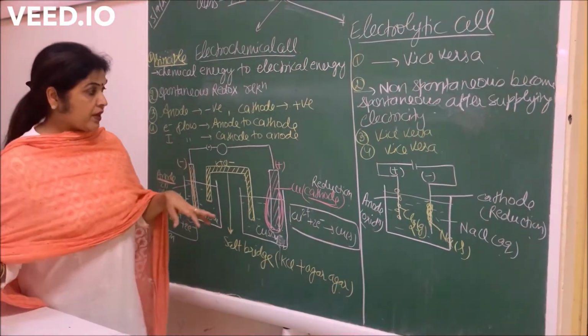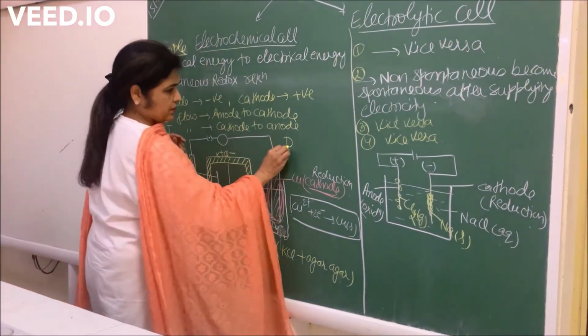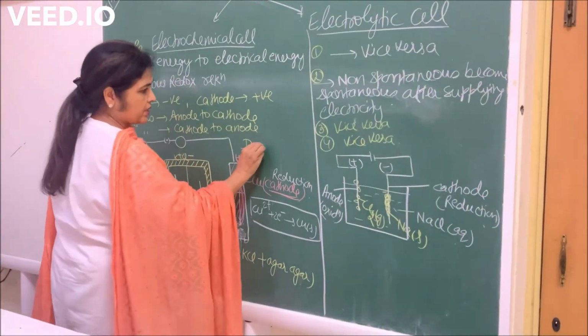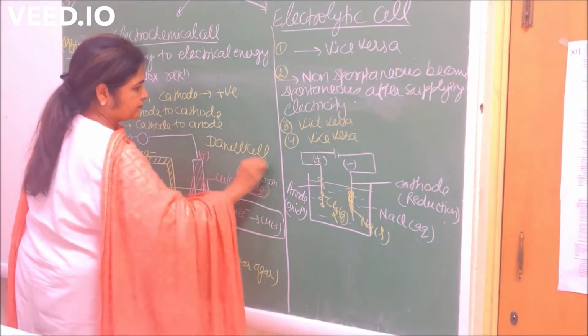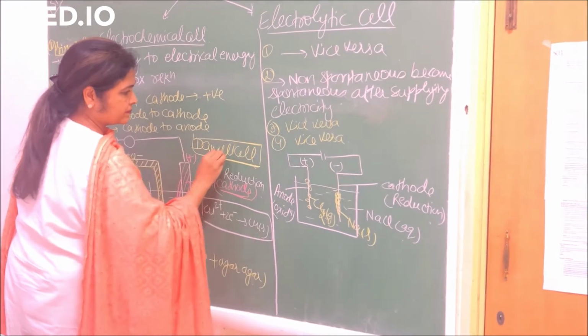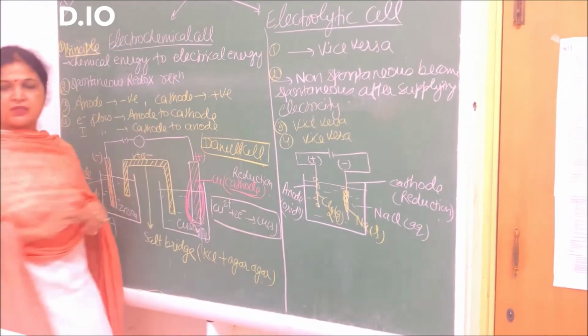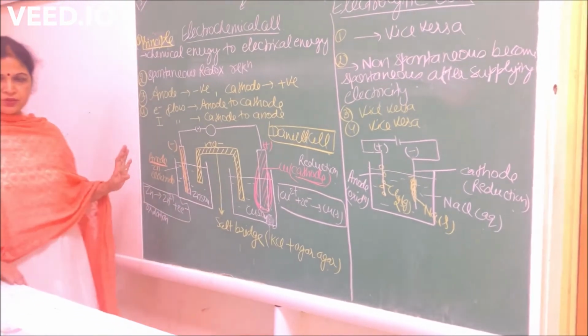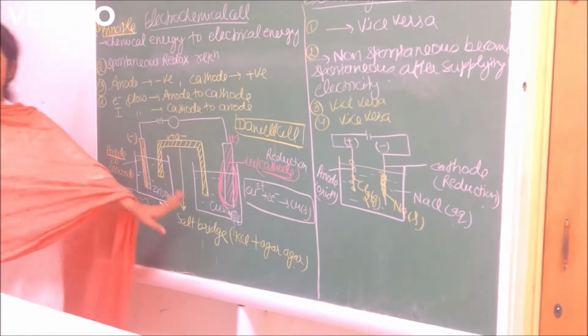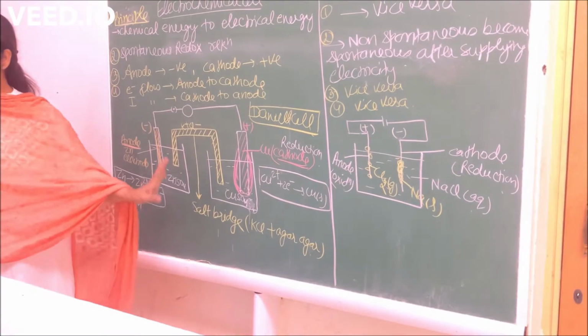And the example we are going to discuss is called Daniell cell. So what is the Daniell cell? Let me show first. These are two beakers, two containers.